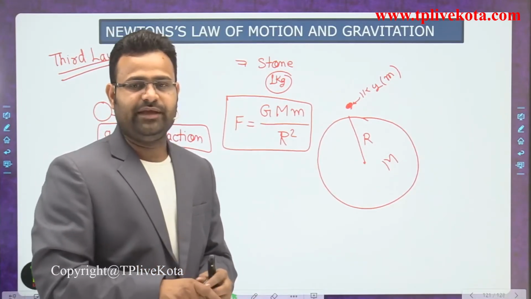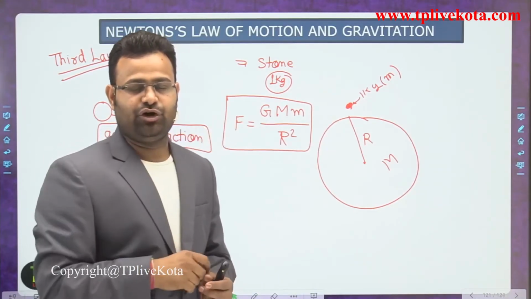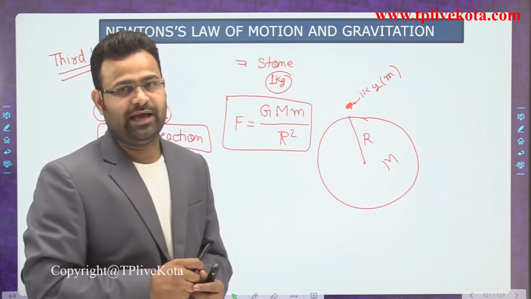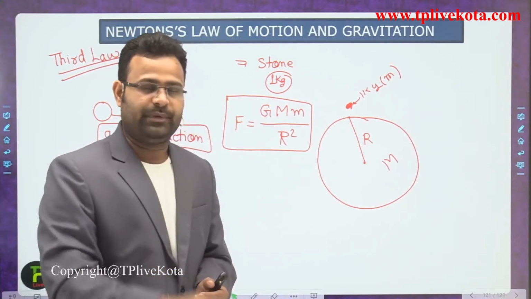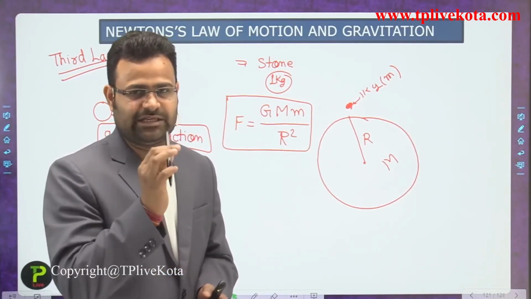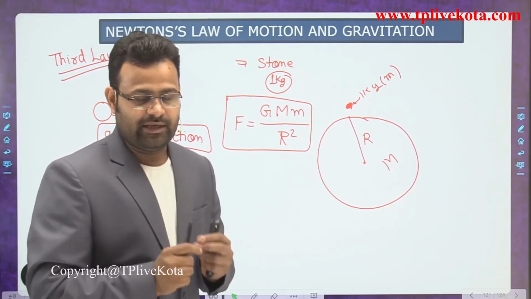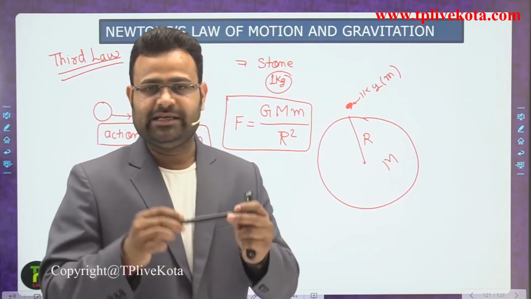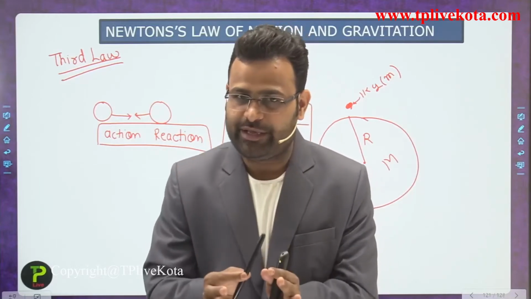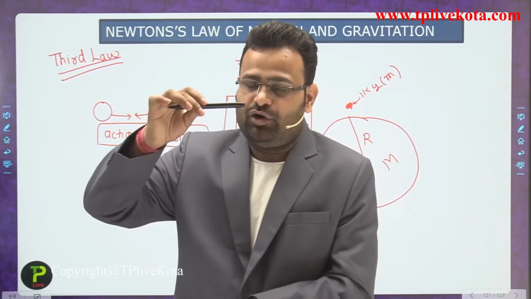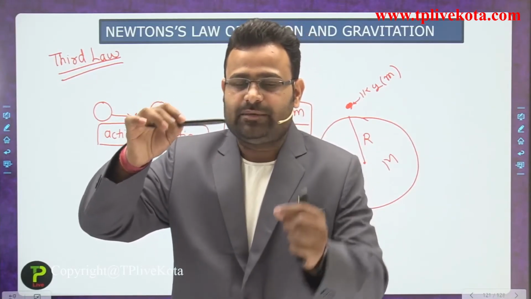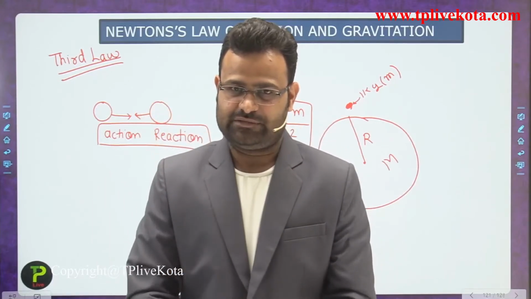But whenever we release a stone, you see that the stone drops in a downward motion and it accelerates. Whenever we release a stone or any body at some height above the surface, it moves towards the surface.